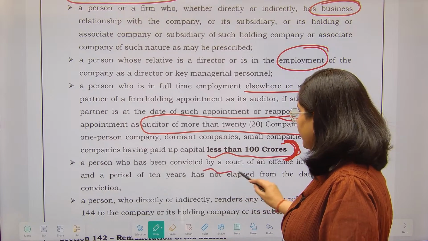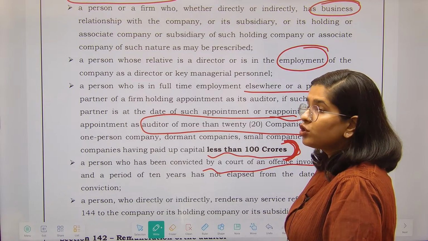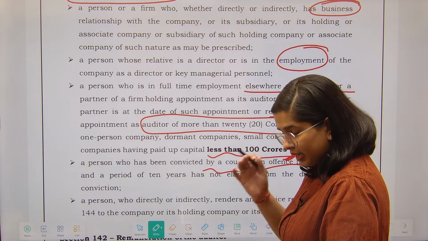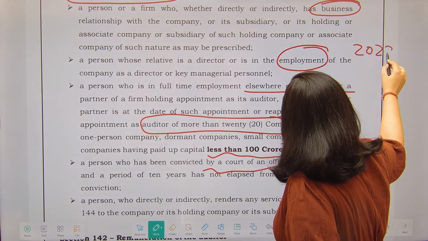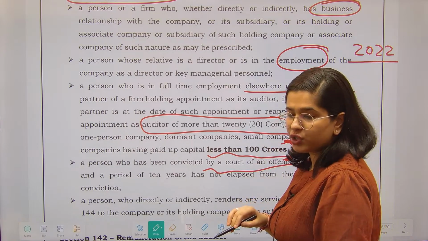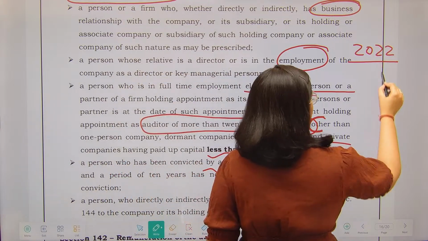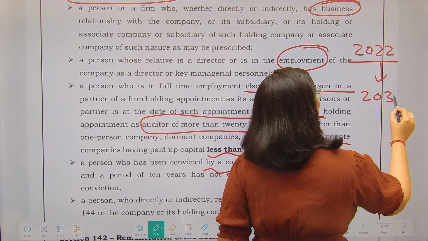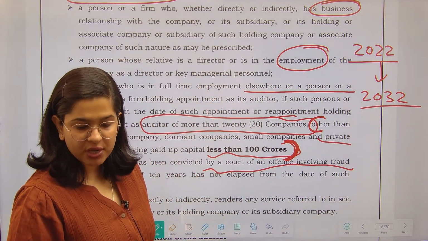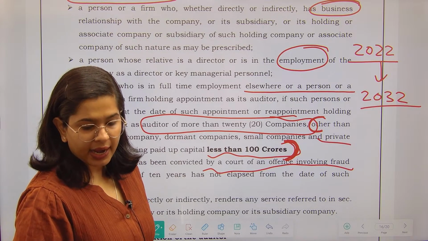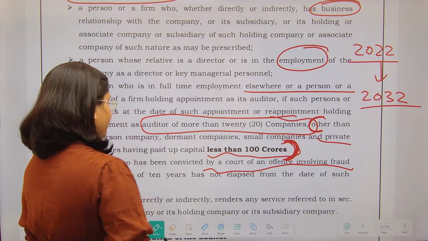You should not have been convicted by the court in a case involving fraud, where a period of 10 years has not elapsed, right? So first of all, you should not have been convicted by the court in case of fraud. और suppose अगर 2022 में आपको सजा हो जाती है fraud के केस में, if you get punished in 2022 in case of fraud, then you will have to wait till 2032. For the next 10 years also there will be a disqualification and you will not be eligible, right? अगले 10 साल के लिए भी disqualification होगा और आप eligible नहीं होंगे.